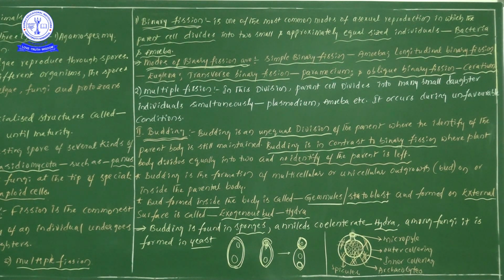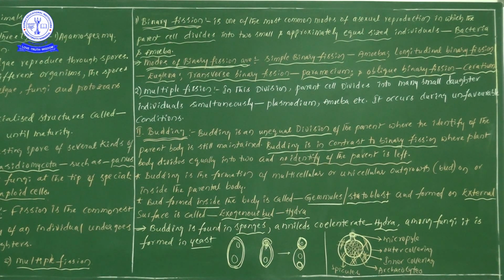There is a chance to be outside of the organism, so budding is a formation of a multicellular or unicellular outgrowth on or inside of the parental body. Next one, bud formed inside the parental body.